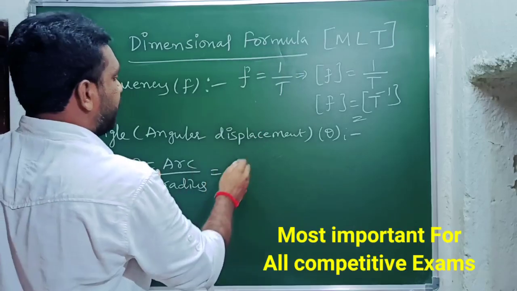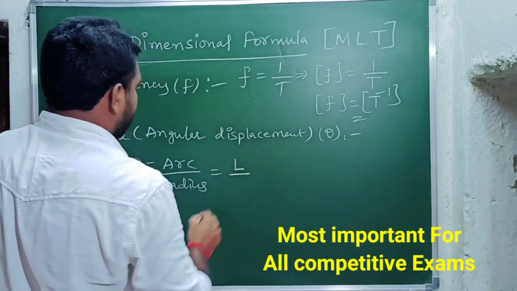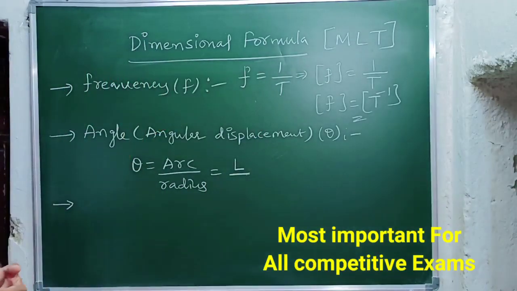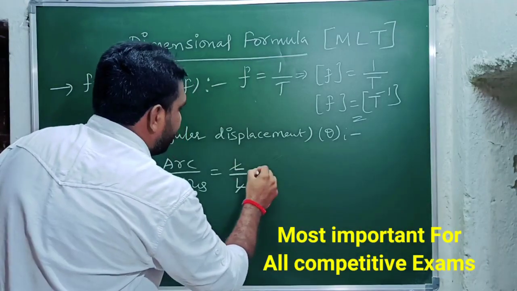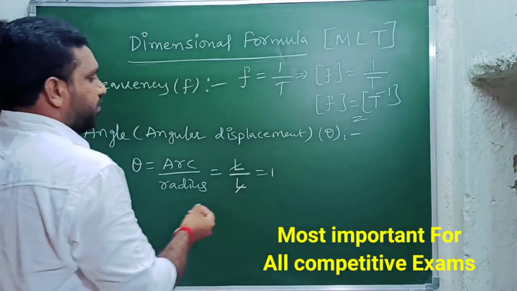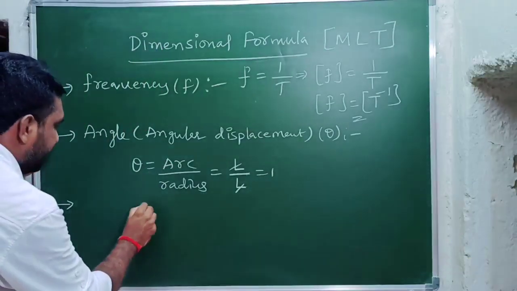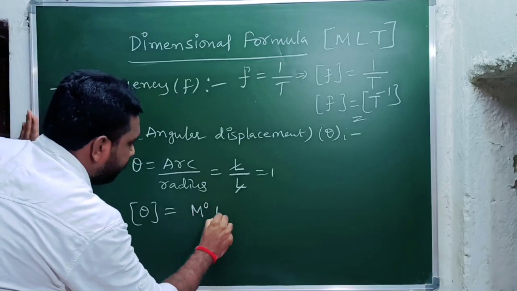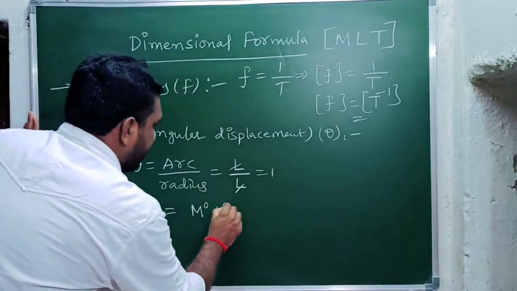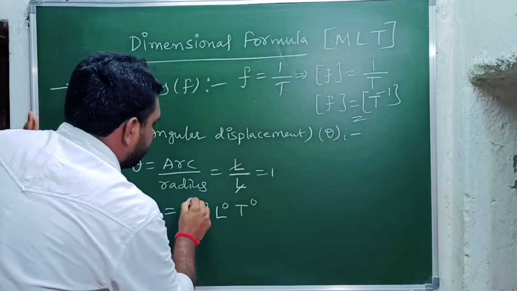So instead of arc, what can we write here? L. Radius is also considered as length only, so instead of radius also we consider L. So what do we get? 1. So how can we write the dimension formula of angle theta? Since we get 1, it can be written as M to the power of 0, L to the power of 0, T to the power of 0.